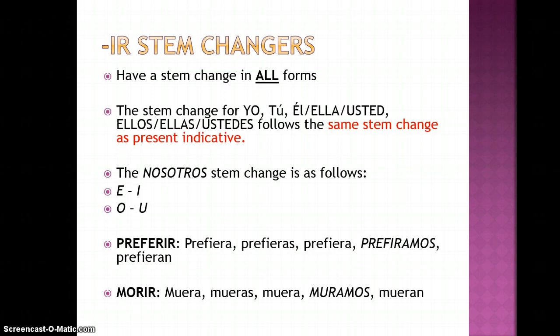IR verbs are different. IR verbs will stem change in all forms, including the nosotros, but they will only have a partial change, E to I or O to U.